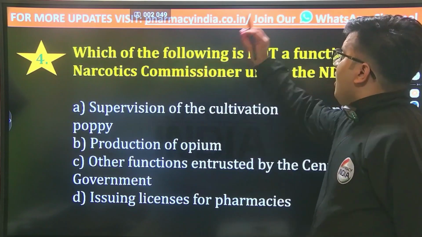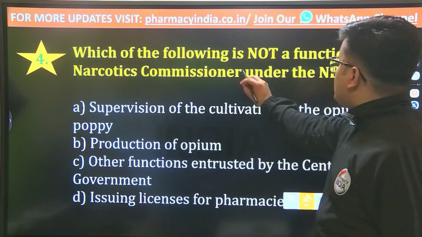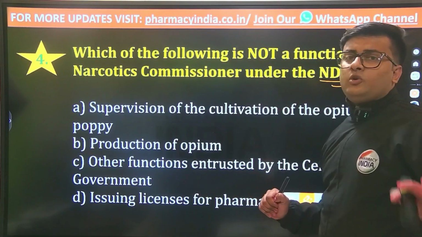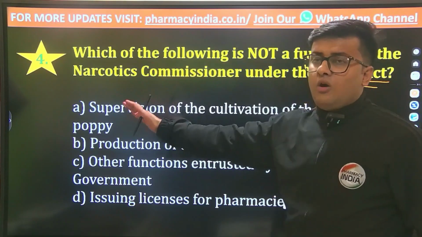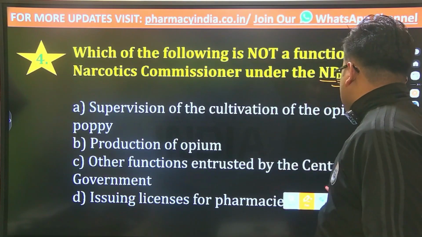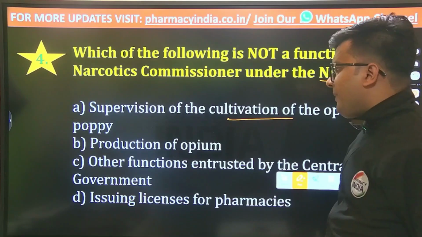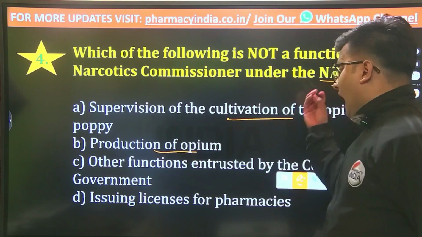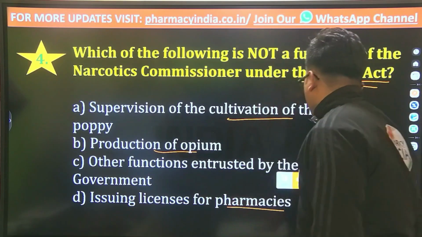The next question is: which of the following is not a function of the Narcotics Commissioner under the NDPS Act? From these options, you have to identify which is not a function of the Narcotics Commissioner under this act. Option A is supervision of the cultivation of the opium poppy or the production of opium; or other functions entrusted by the central government; or issuing licenses for pharmacies.